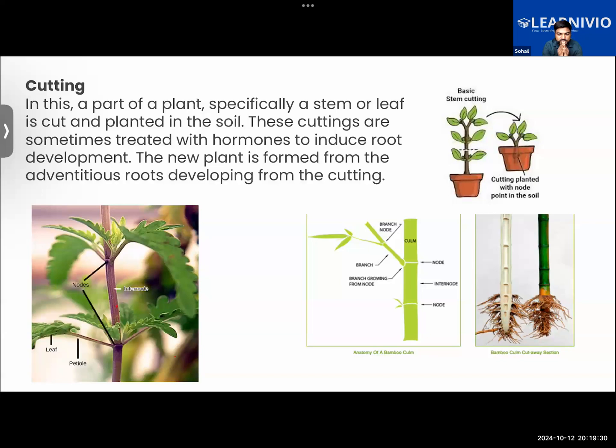For example, take a strawberry plant. Strawberry plant is grown via vegetative propagation, and it's an example of runner. See, if I have a certain species of strawberry that is very fleshy and has a very big size, and it is very sweet. So the advantage of the runner is that the new plant that will be growing out of it will have the same characteristics as the parent plant. It will contain the same genetic material that the parent plant has.